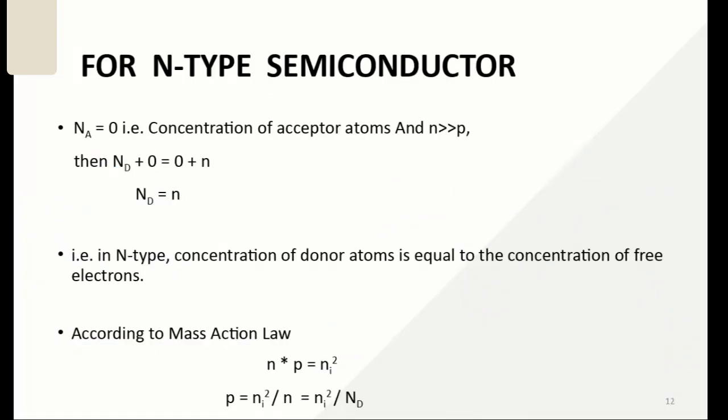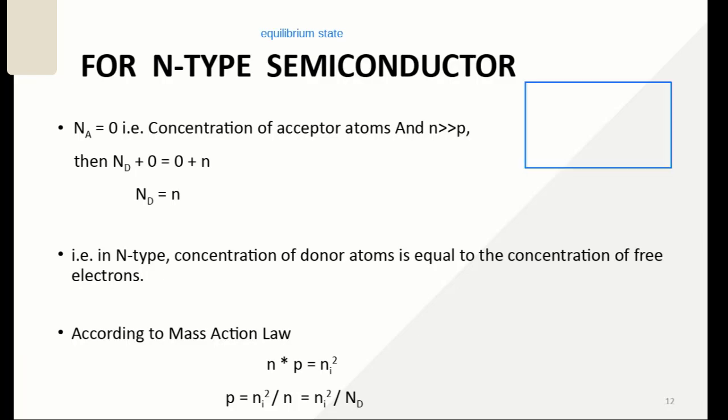Now we will discuss the n-type semiconductor. It should be kept in mind that we are talking about the equilibrium state of the semiconductor, which means we have not applied any biasing. In case of n-type semiconductor we add only donor impurity to it.